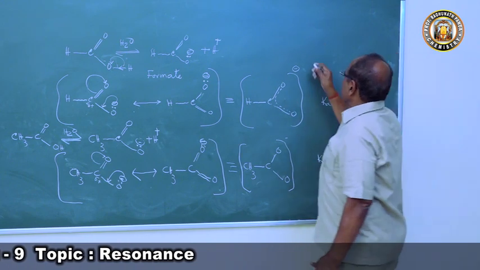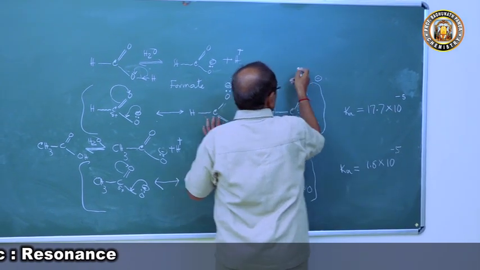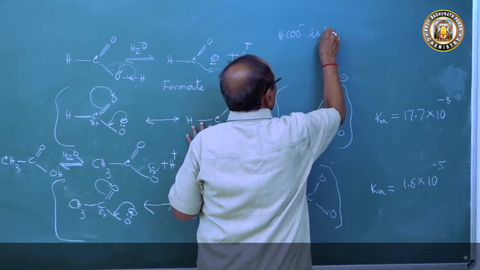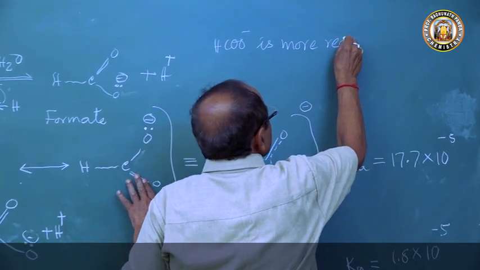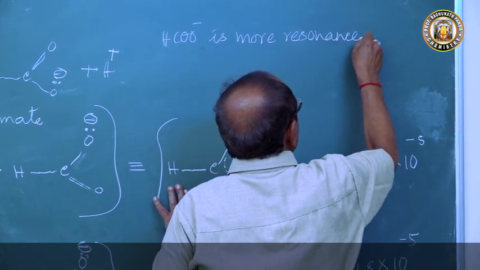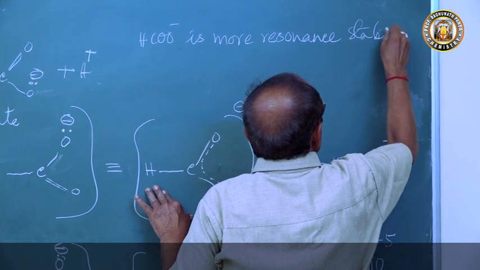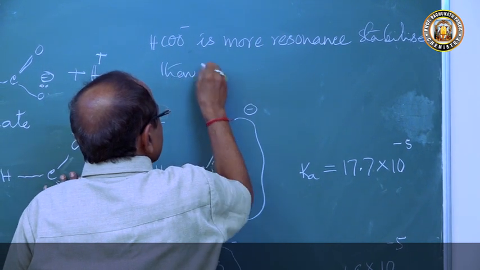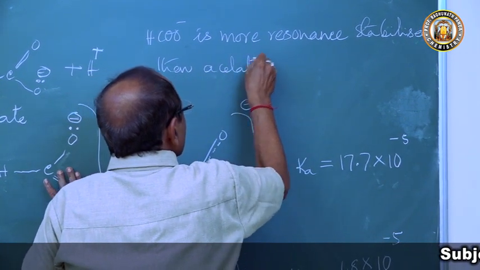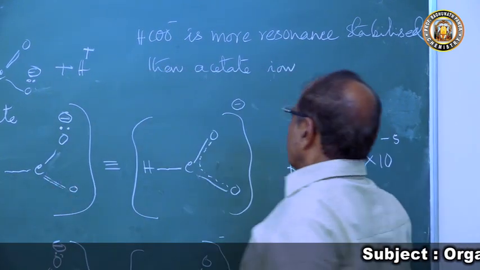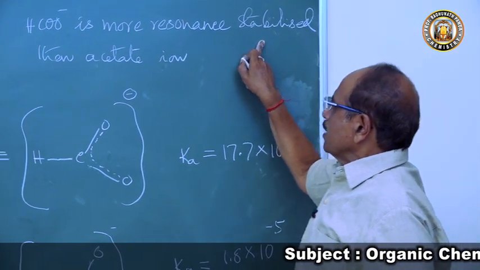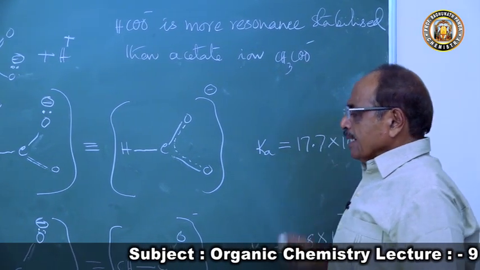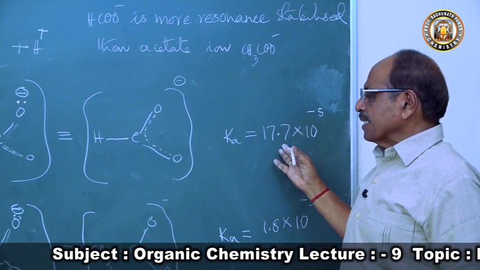So here what happened? The stability: we can say the formate ion is more resonance stabilized than the acetate ion. What is the reason? The formate ion is more resonance stabilized than the acetate ion. Hence, formic acid is a stronger acid than acetic acid.